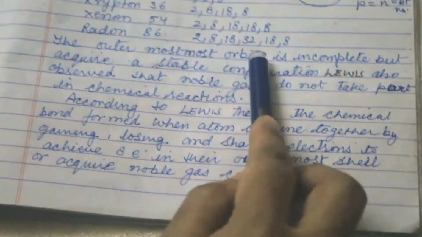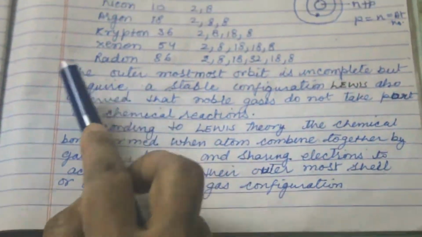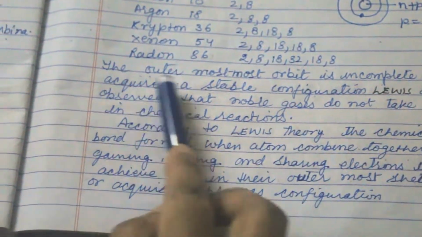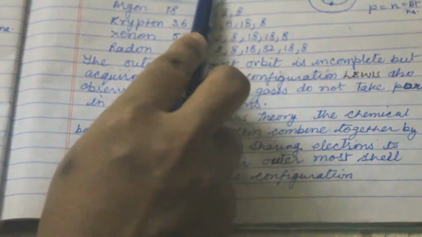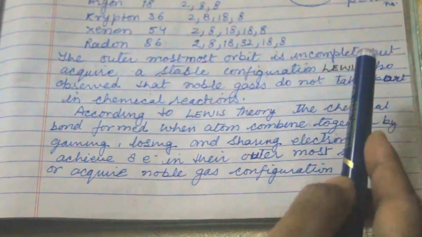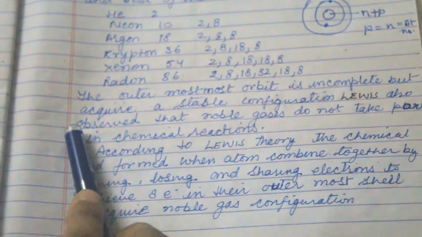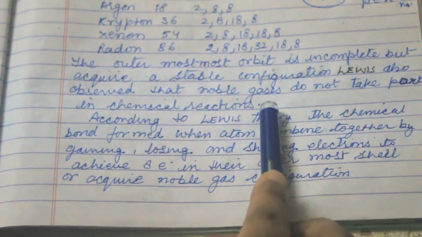In some elements the outermost orbit is incomplete, but noble gases acquire a stable configuration. This was observed by Lewis. Lewis also observed that noble gases do not take part in chemical reactions.